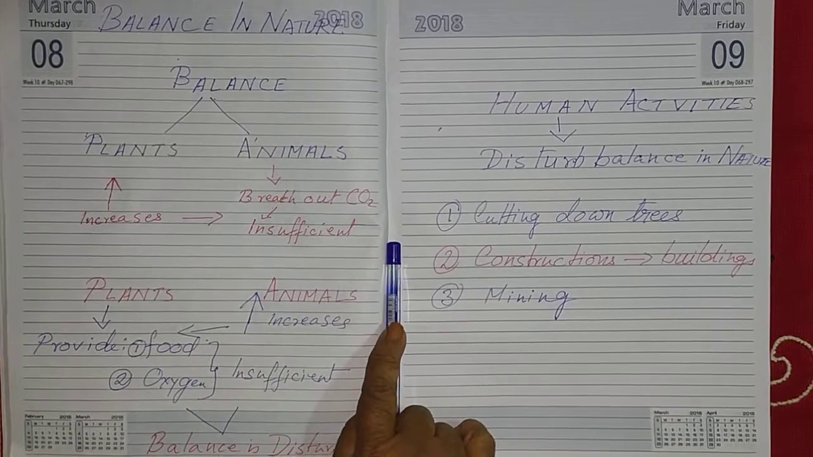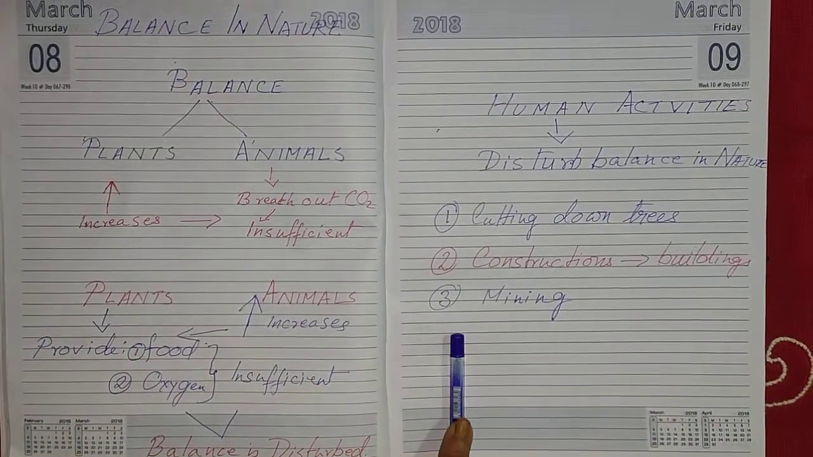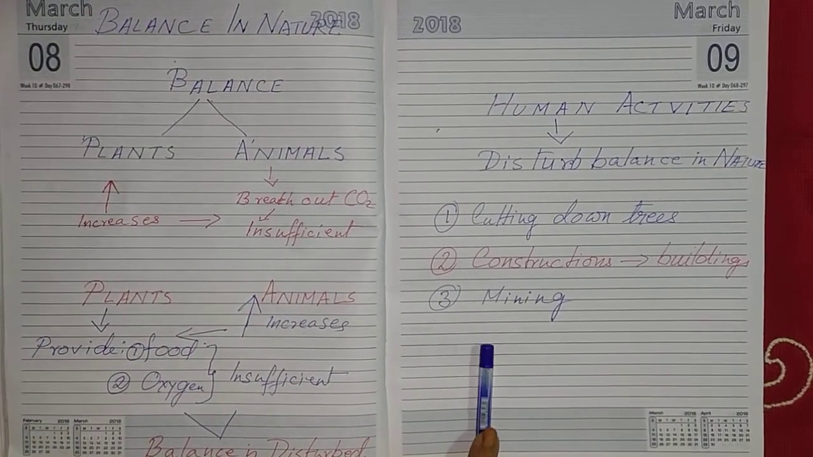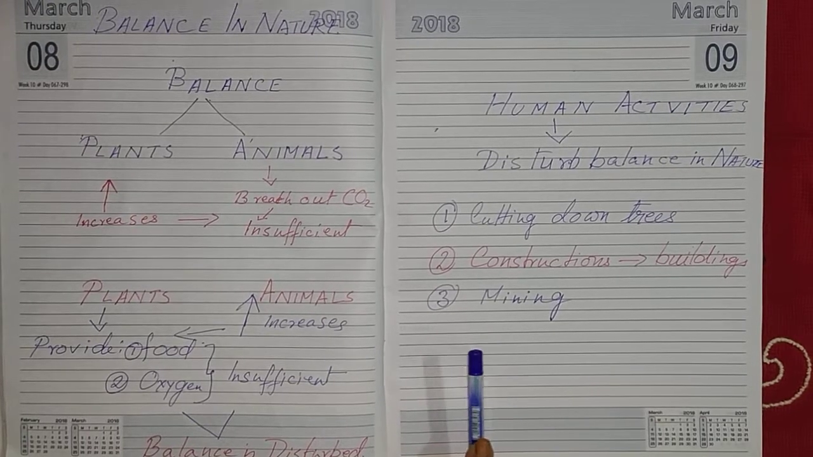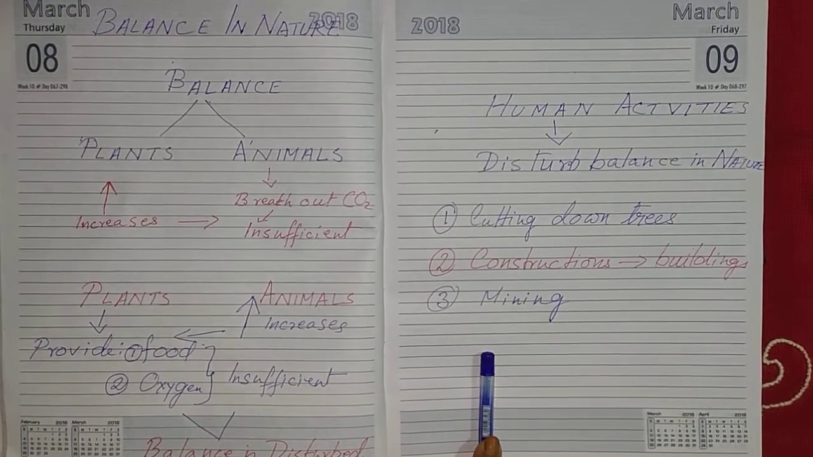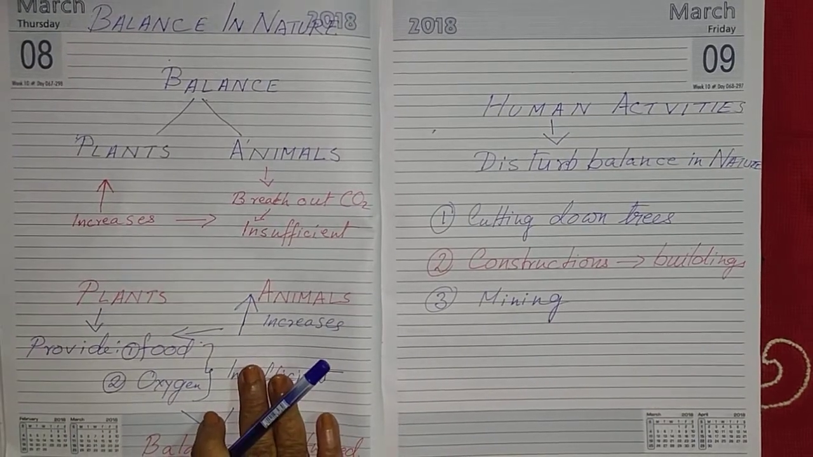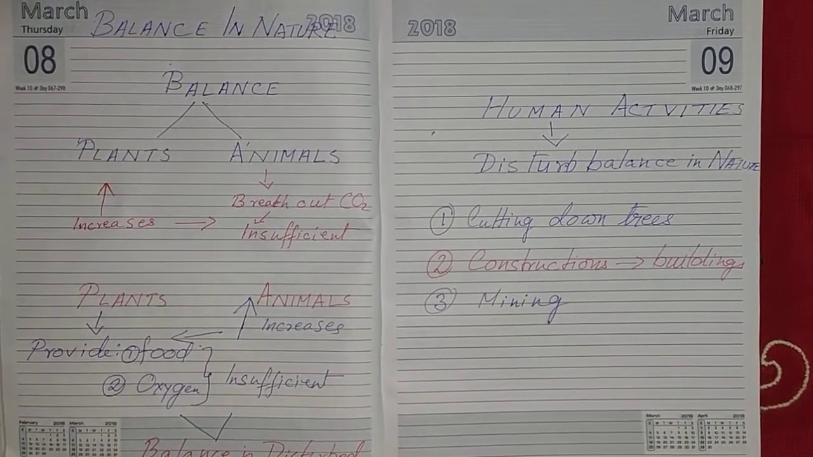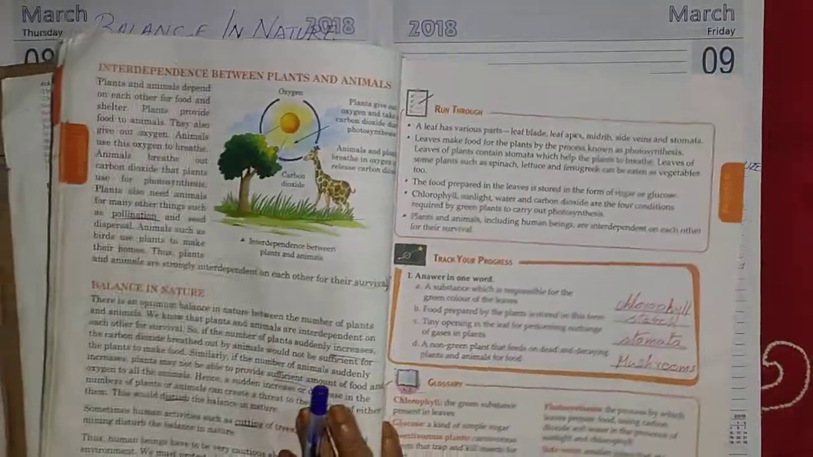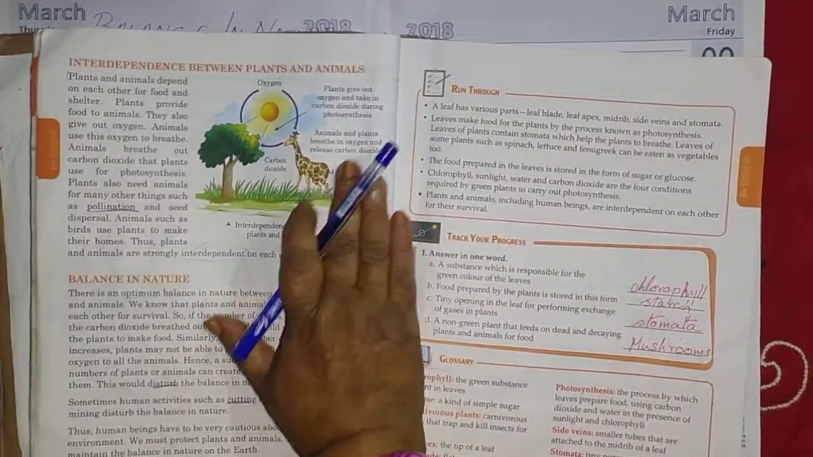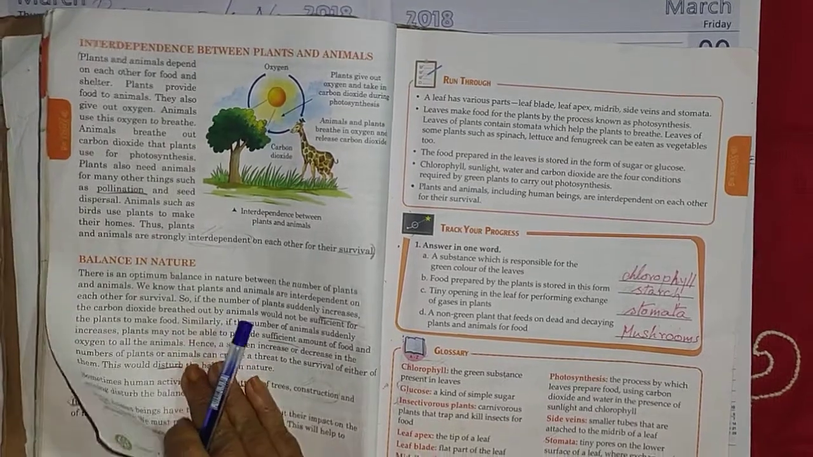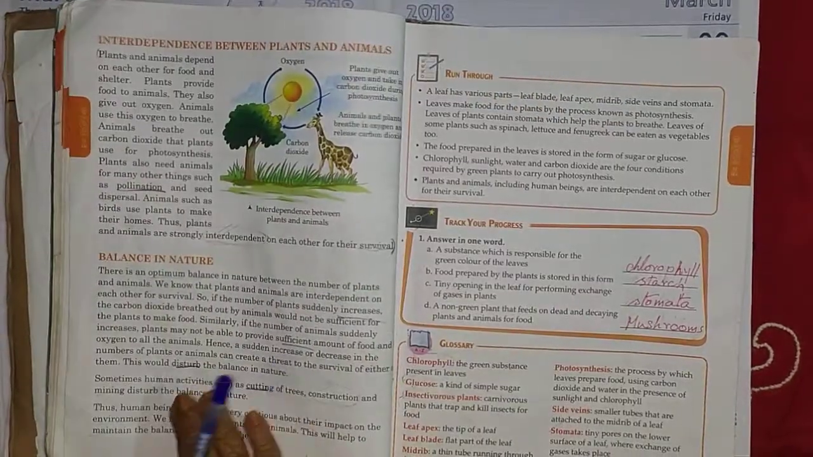So we human beings have to be very much alert as to what we are doing, what harm we are doing to the nature. I hope you have understood this balance in nature. So this chapter, the second chapter, explanation is over.